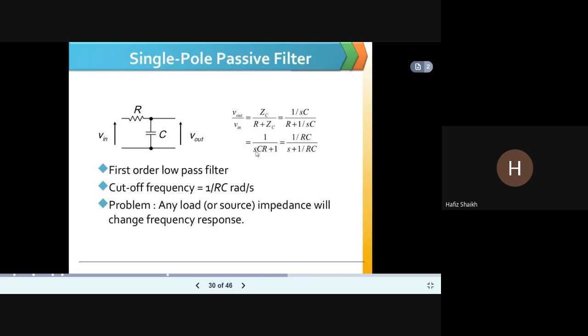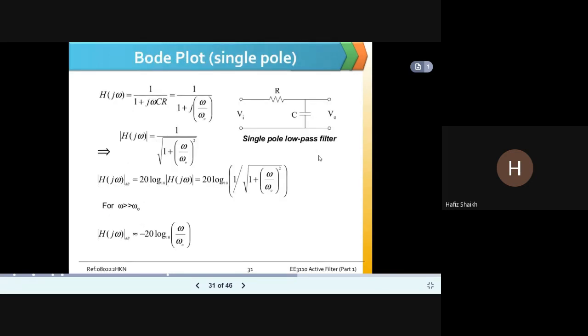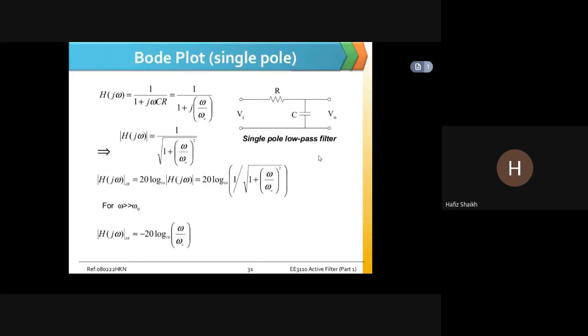So 1 upon SCR plus 1 gives 1 upon RC divided by S plus 1 upon RC. They have done simplification of this particular expression. So when we see the Bode plot, to find out the gain crossover frequency, that is gain margin and phase margin, if we want to find out, these are the expressions for gain margin and phase margin.